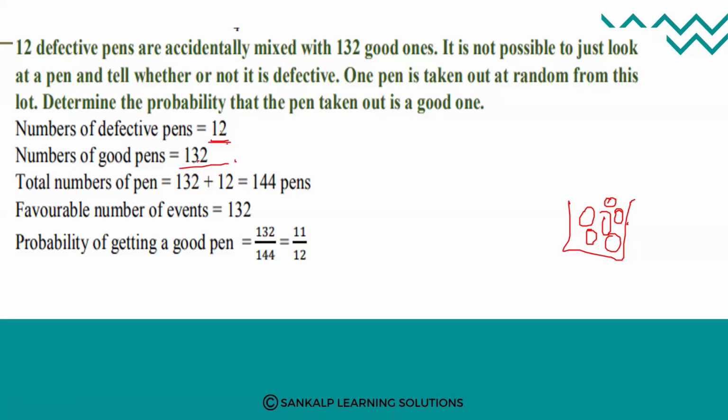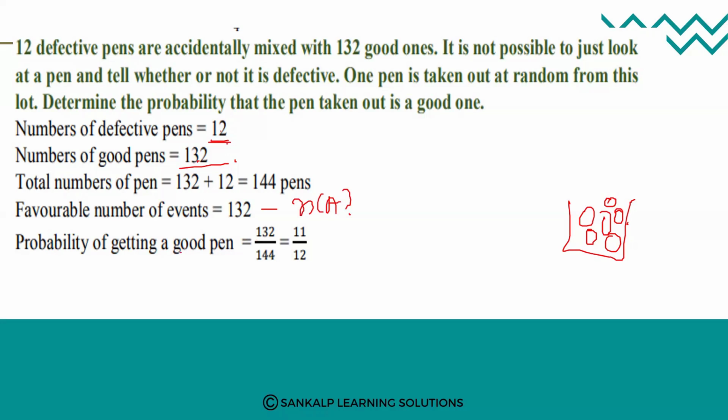Total number of items, whether defective or good. So this lot contains both types of pens, that is 132 plus 12, which is 144 pens. Favorable number of events is that the pen taken out is a good one. How many good pens are there? 132 good pens are there. So that is n of A.